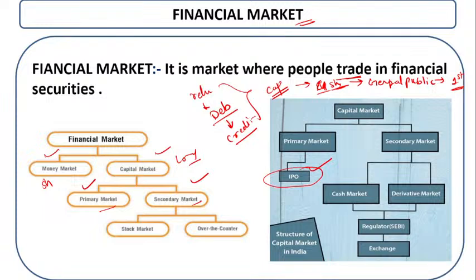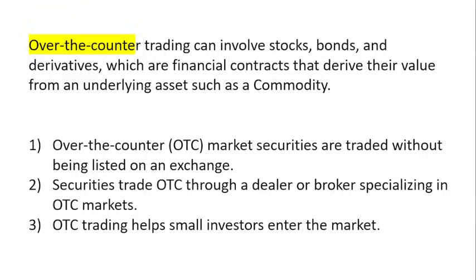Okay, now what is the secondary market? The secondary market has two categories, that is the capital cash market, you can say either it is a stock market, or the over the counter market, which is nothing but the derivative markets. Okay, now let's understand what is the over the counter market.